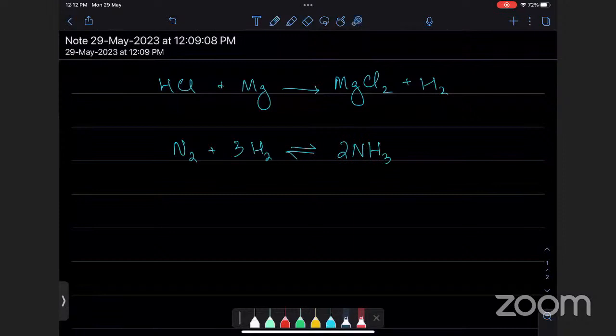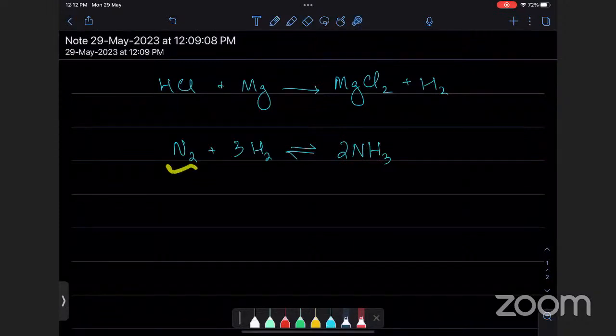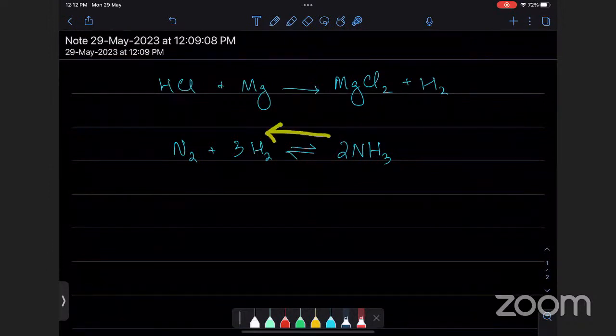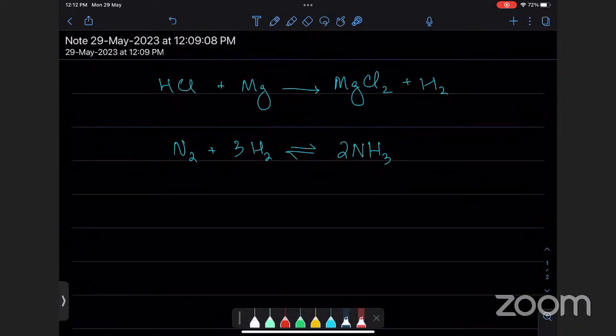In principle, we would expect that all the nitrogen and hydrogen react and produce all the ammonia. But the nature of this reaction is such that as ammonia is made, it starts to decompose and go back. So this reaction never goes to completion.